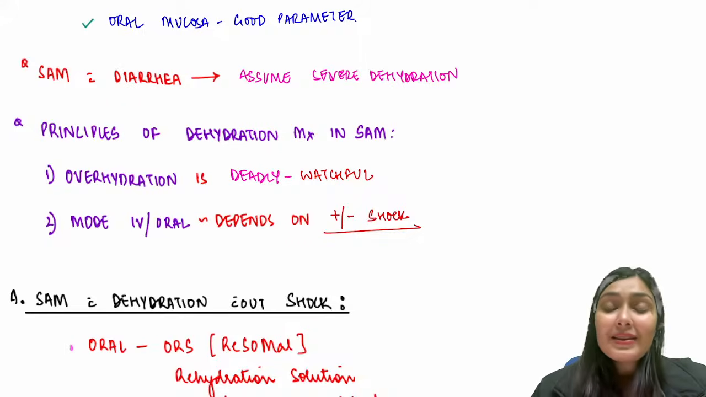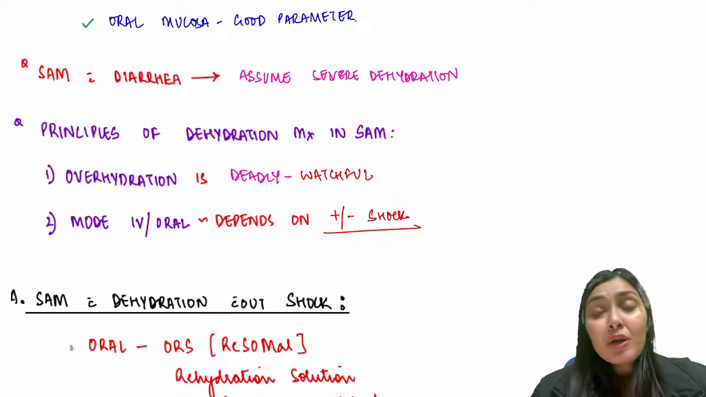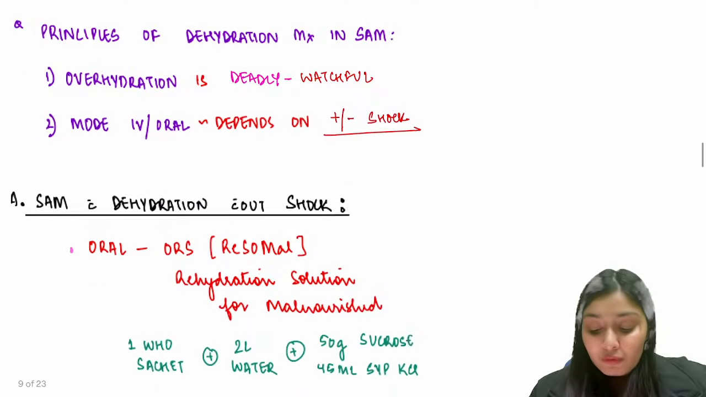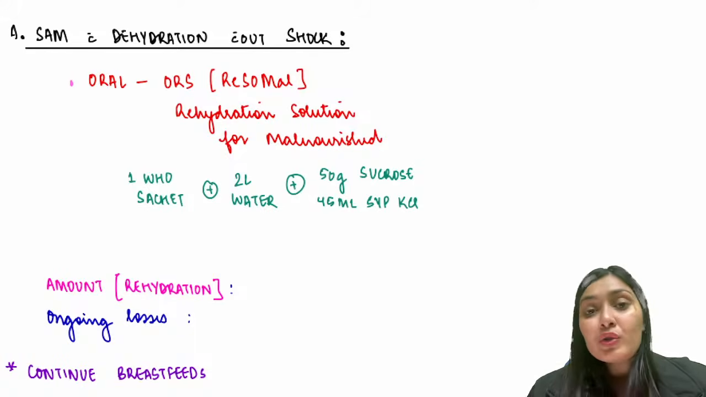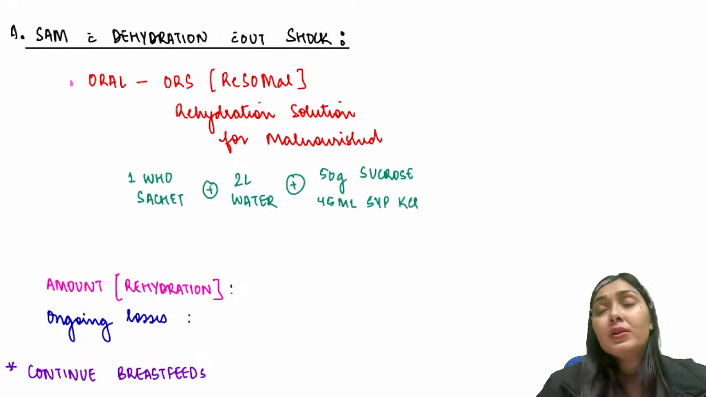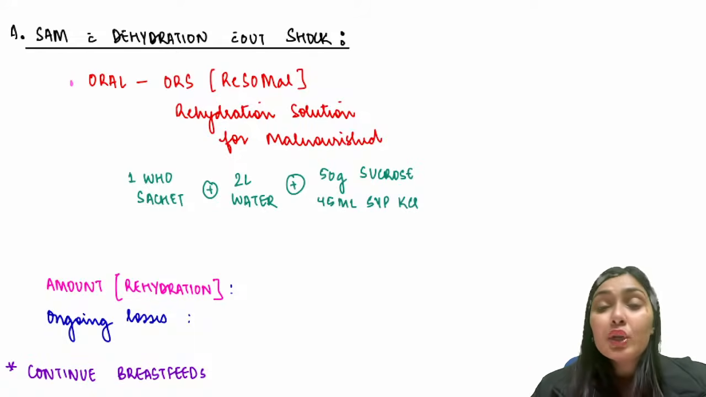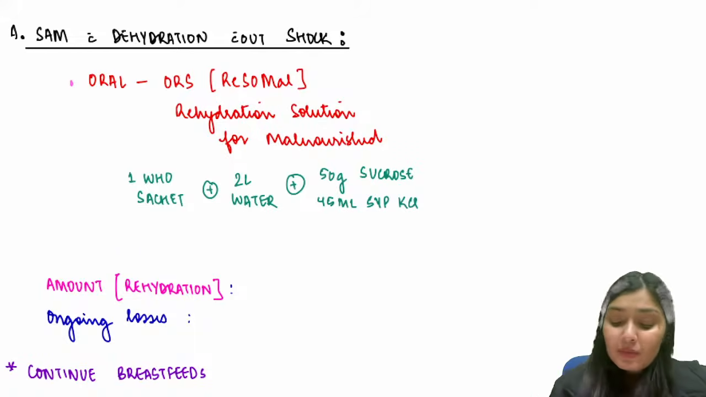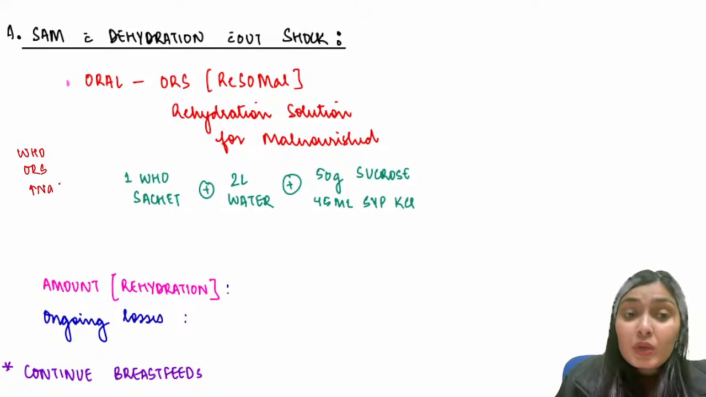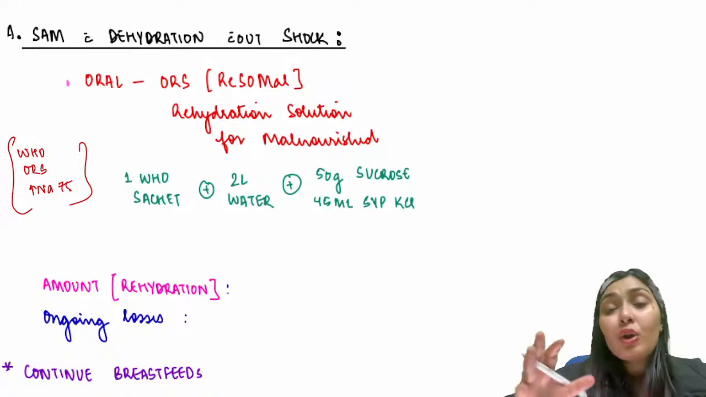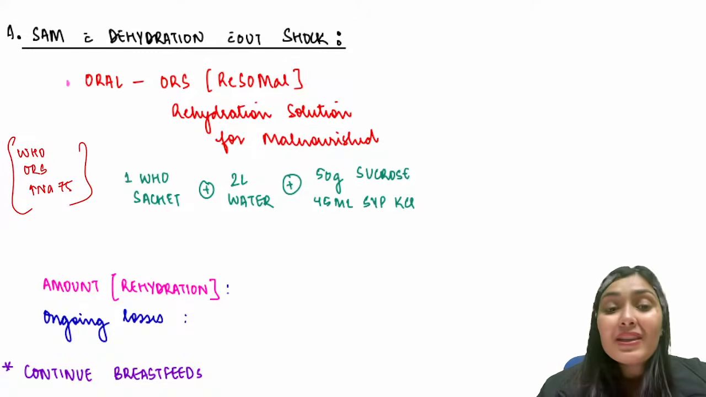So with that, let's start with dehydration management in SAM. Firstly, we are going to discuss the management of dehydration in SAM without shock. So without shock, I know I'm going to give IV or oral. Without shock, oral. So we give oral solution, that is ReSoMal. This is reduced osmolality ORS. Why are we going to give ReSoMal? Why can't we give normal WHO ORS? Because remember, in normal WHO ORS, the sodium is very high. Sodium is 75. The SAM child cannot handle this much sodium. That's why we give ReSoMal.